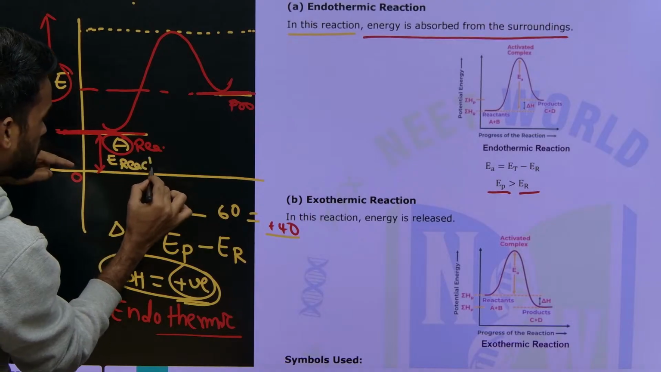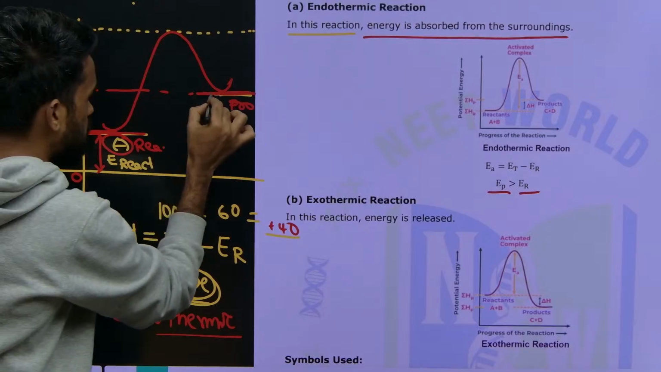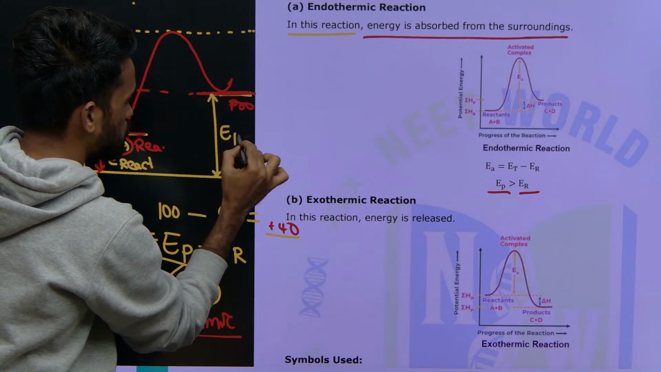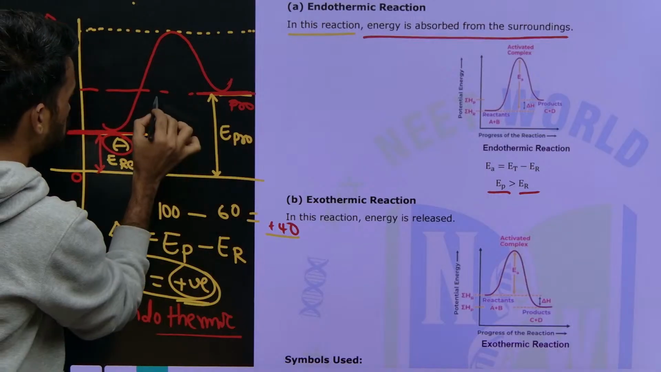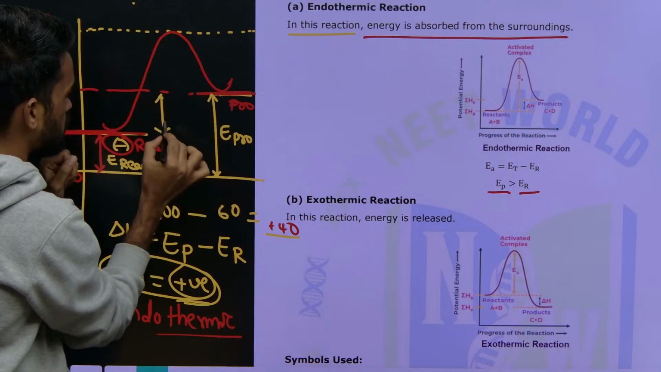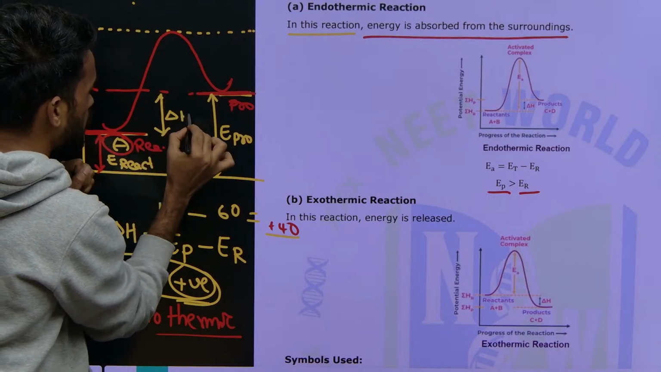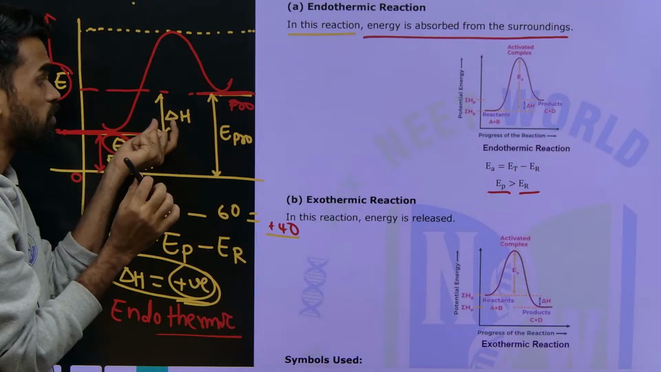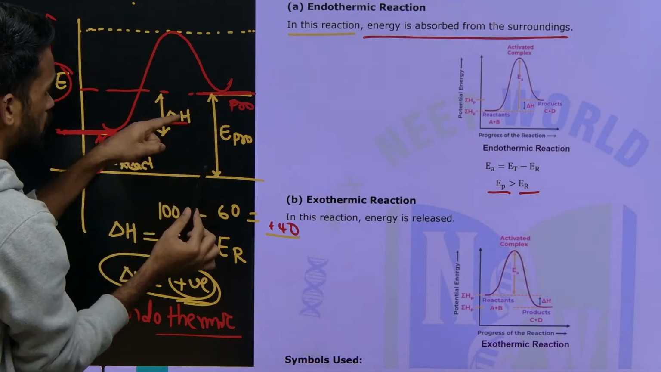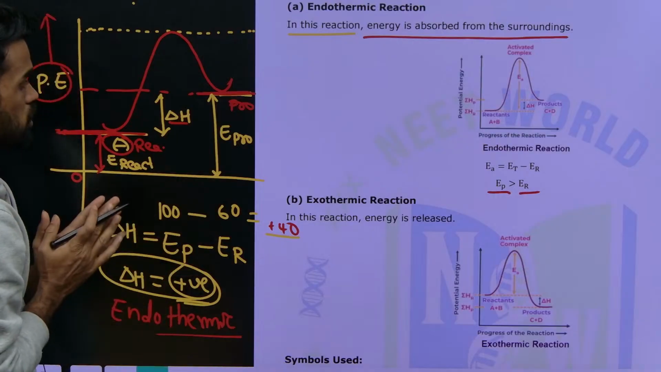What does it indicate? Energy of reactants. And this gap represents the energy of products. Now the energy difference, product energy minus reactant energy, will be the enthalpy change. It is given by how much energy is released or absorbed. It means energy of products minus energy of reactants.